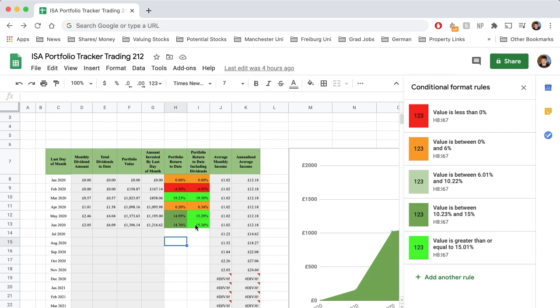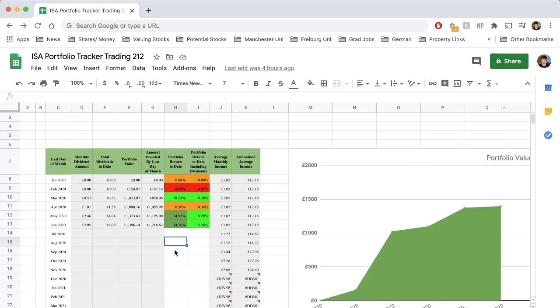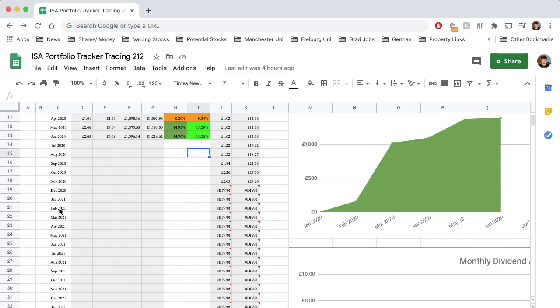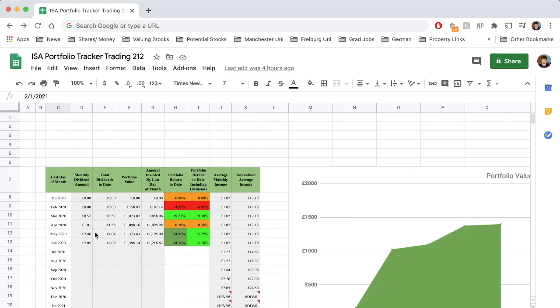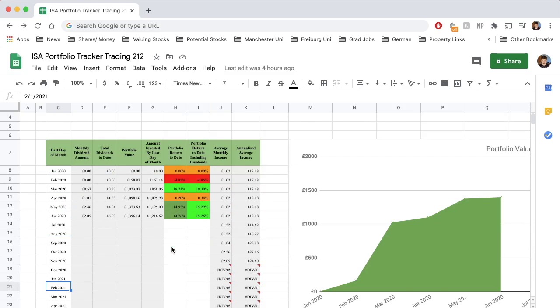So how are we doing? Let's just close that. Pretty well. Currently, including dividends as of this month, I've made a return of 15.26%. Now, because I'm a long-term investor, realistically, I'm not actually going to judge myself until we get down to at least February 2021, because then I'll have been investing for a year by that point in this account. And I feel like that's probably long enough to then judge myself properly. So yeah, let's move into some news now.